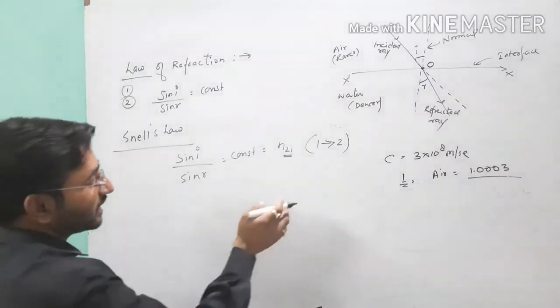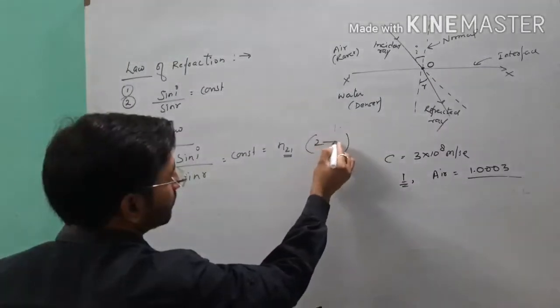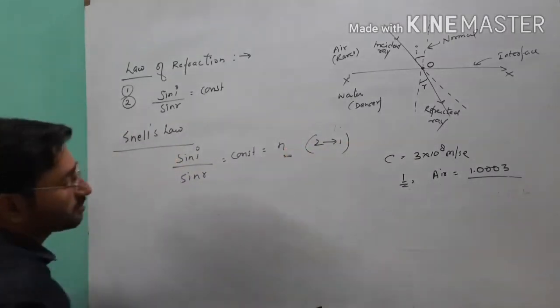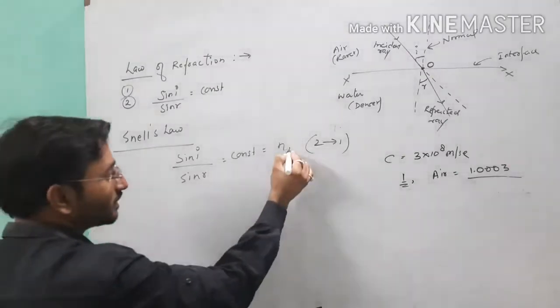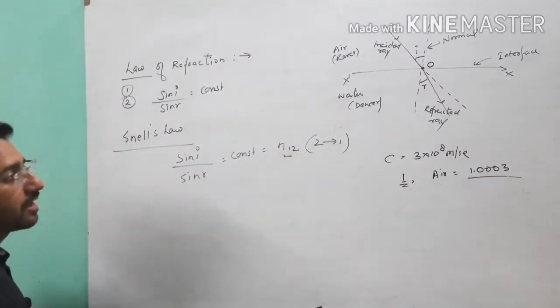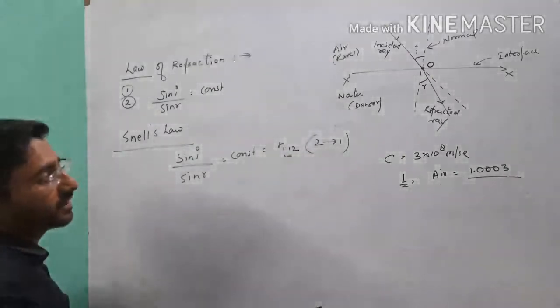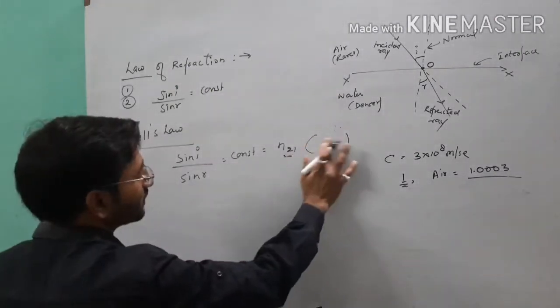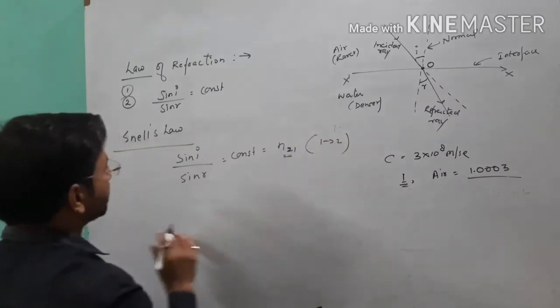But if the path of light is reversed, from the second medium to the first, it will be equal to n12. So this is the difference in representation. This is our Snell's law.